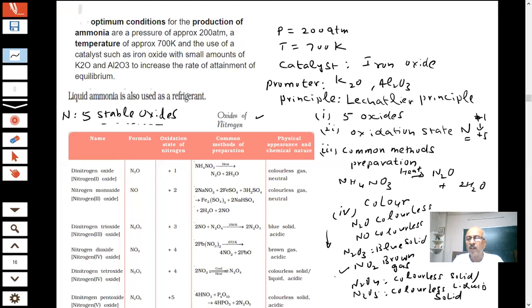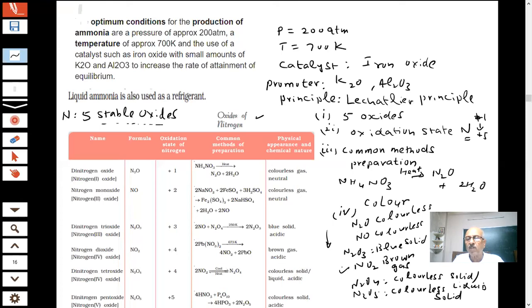Then why will it decrease then? As you go down the group, the oxidation state is increasing or decreasing? Increasing. Oxidation state is increasing. If oxidation state is increasing, the oxide will become more acidic. That we already told you. So this is acidic, and as you can see, they are neutral.